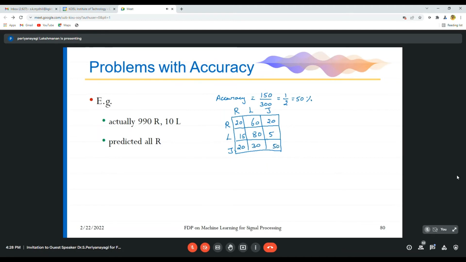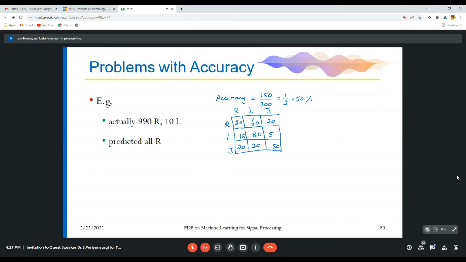So in this case, mostly rose and lotus are confused most of the time. So that you can change your prediction model. You can give more number of training data set so that this thing does not happen. So in this example, if you see, that is what I already told.